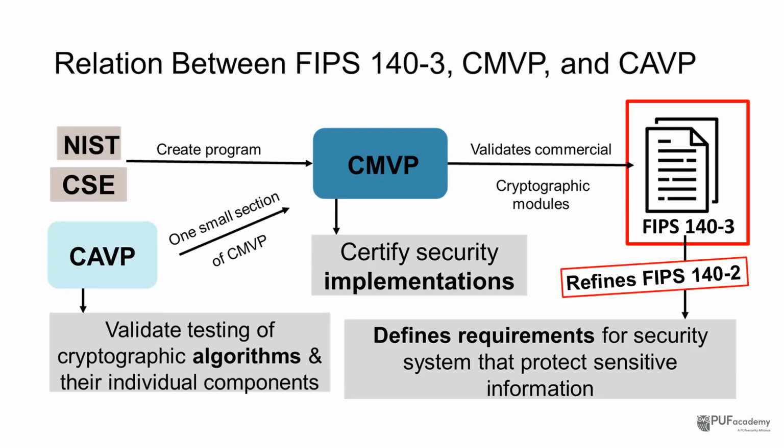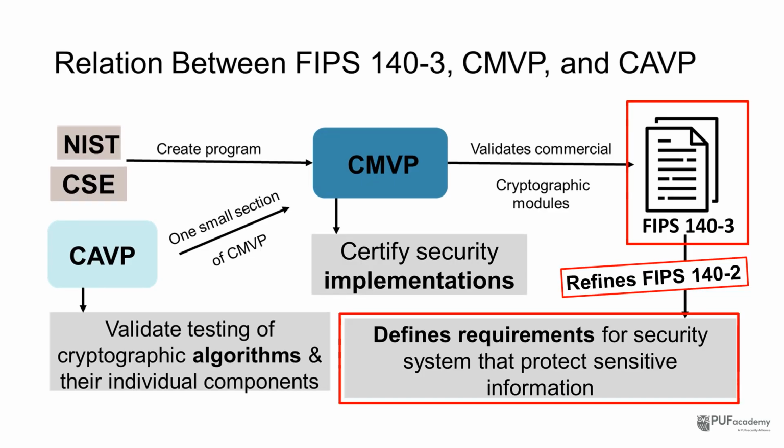FIPS 140-3 is the current standard, officially replacing FIPS 140-2. It builds on the foundation of FIPS 140-2, but updates the requirements to reflect modern security needs and international standards alignment. While FIPS 140-2 defined the earlier minimum security requirements for cryptographic modules, FIPS 140-3 refines and expands those requirements.